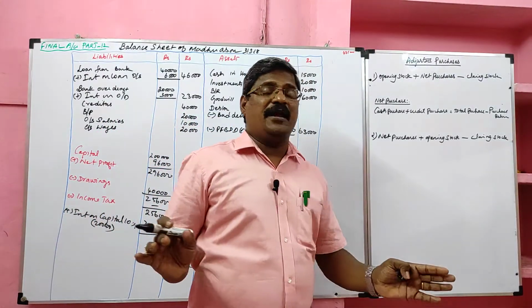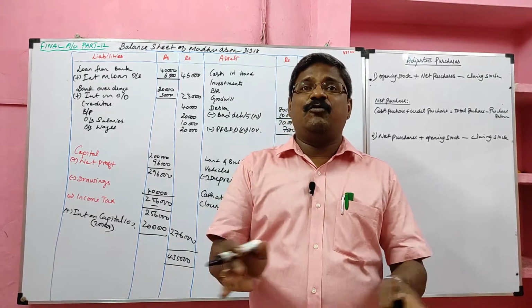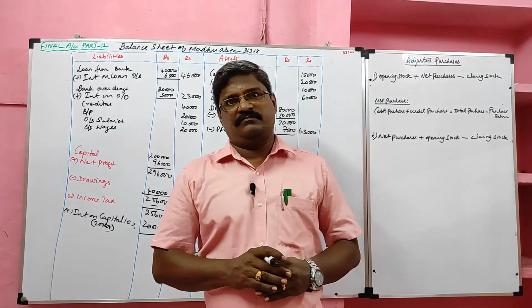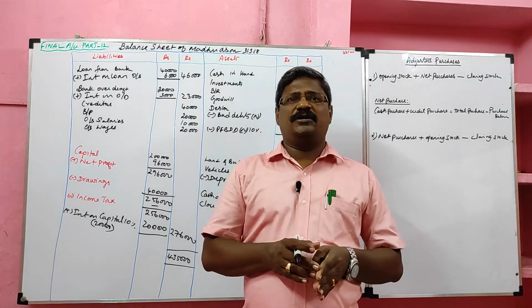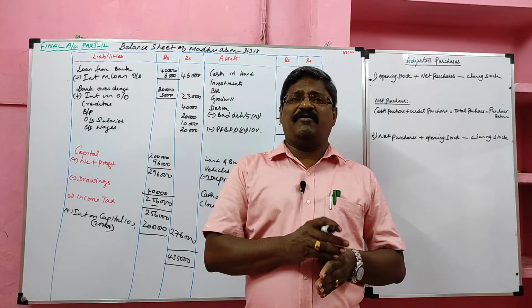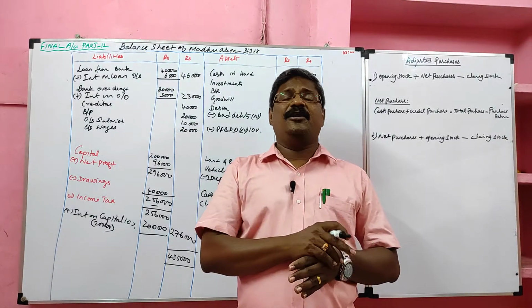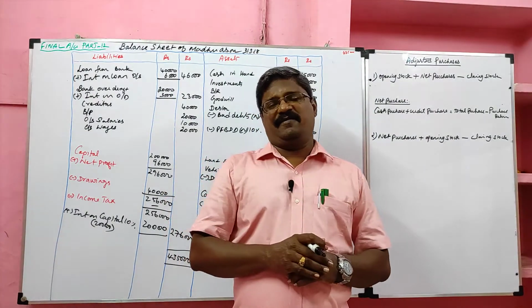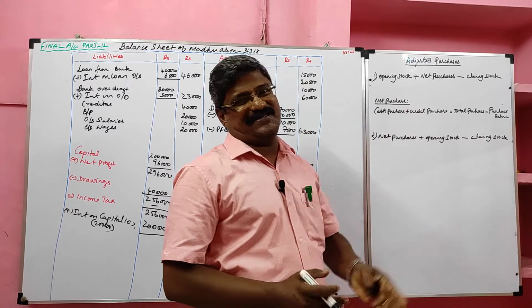Students, listen carefully. In final accounts, if net purchase is given, definitely opening stock will not be given. So we should debit the net purchase to the trading account. Along with that, closing stock will be given. It should not be credited to the trading account. It should be recorded in the asset side of balance sheet. Opening stock will not be given. Why? Because already it was added with the purchase.